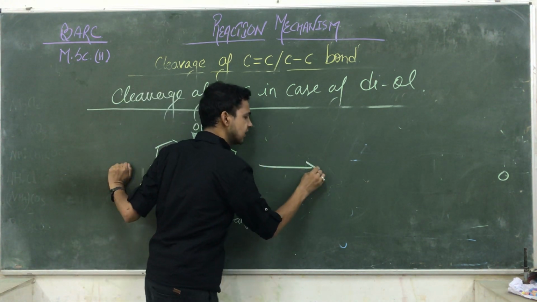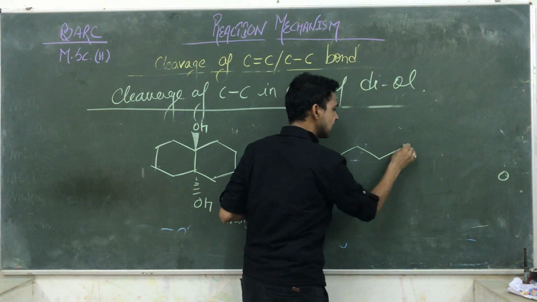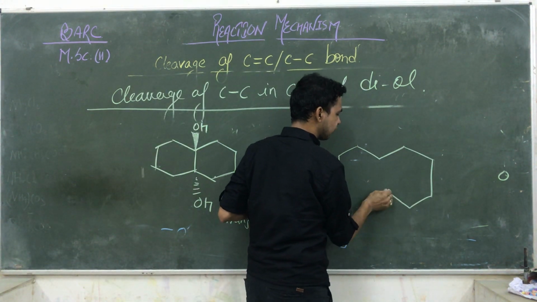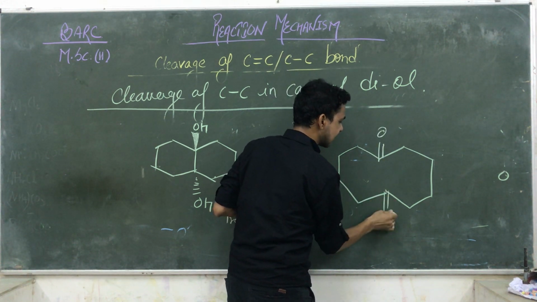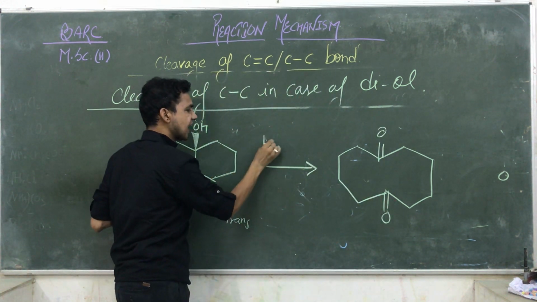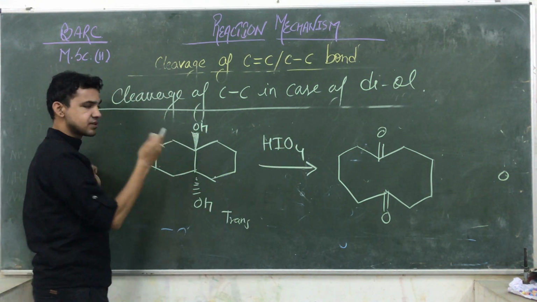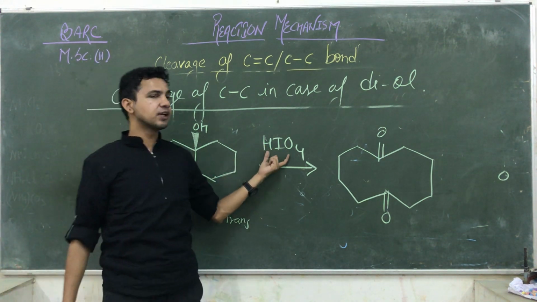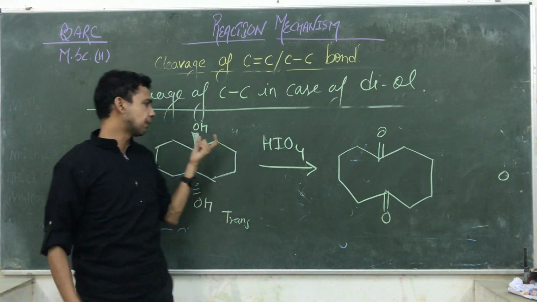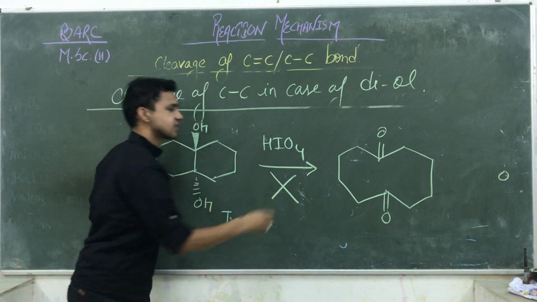And if you are trying to convert this trans molecule into a ketone, suppose if this worked, what product formation would you get? A cyclic diketone by adding HIO4. But what happens? This one is trans, and as we taught you, in the case of the trans molecule, the periodic or iodic acid is not capable of forming a cyclic ester ring, so that reaction is not taking place.